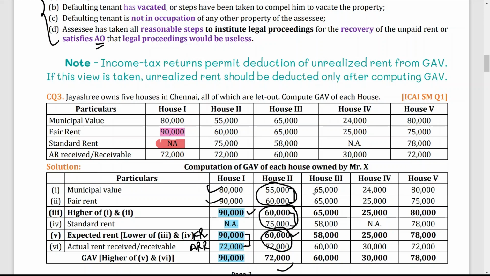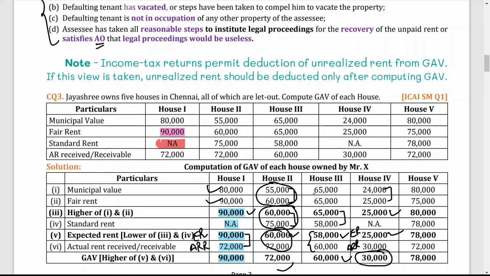Now the next one: municipal valuation 65,000, fair rent 65,000. So obviously the answer is 65,000. Now you have to compare with SR. You have to take the lower amount, and the lower amount is 58,000. Now 58,000 and 60,000, whichever is higher. Again the higher is 60,000, so that will become your answer. In house 4, 24,000 and 25,000. The higher amount is 25,000, because you take the higher of 1 and 2. SR is not applicable, so that will become your answer. So your ER is 24,000 and your ARR, given in the example, is 30,000. Whichever is higher, your ARR is your answer, 30,000.